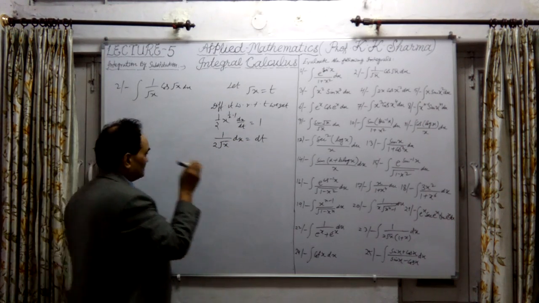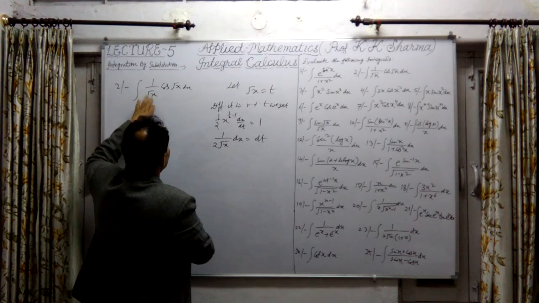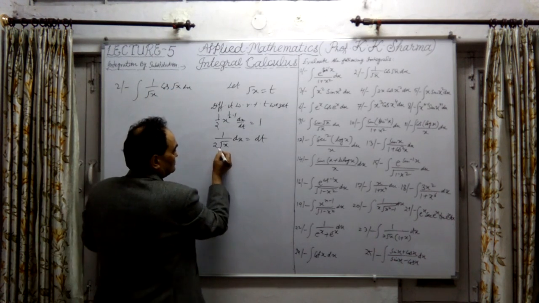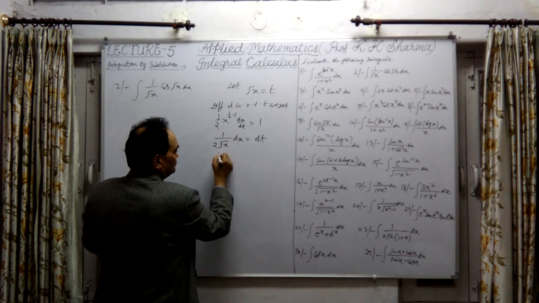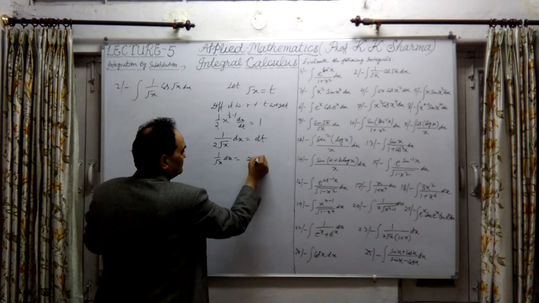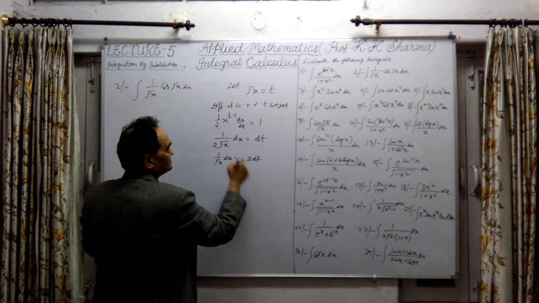So this is what now. Here we are having 1 upon under root x into dx only. This is cos under root x means t. This 2 can be taken to that side. That means 1 upon under root x into dx equal to 2 dt. This is finally replaced.